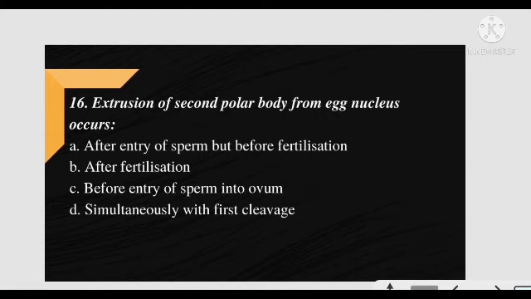Next question. Extrusion of second polar body from egg nucleus occurs when? An easy question. And the correct answer is option A. After fertilization cannot come, because after fertilization it leads to formation of zygote. So its correct answer will be after entry of sperm but before fertilization. Next question.